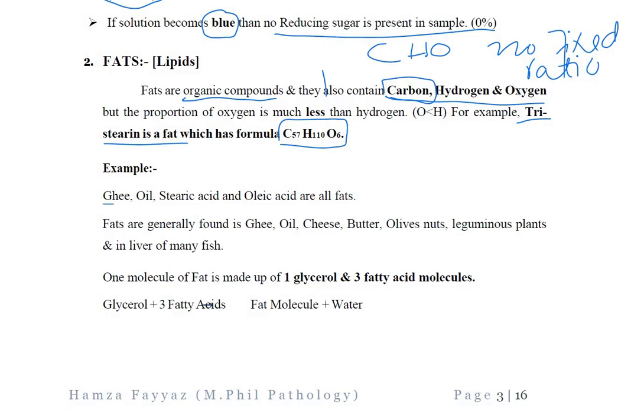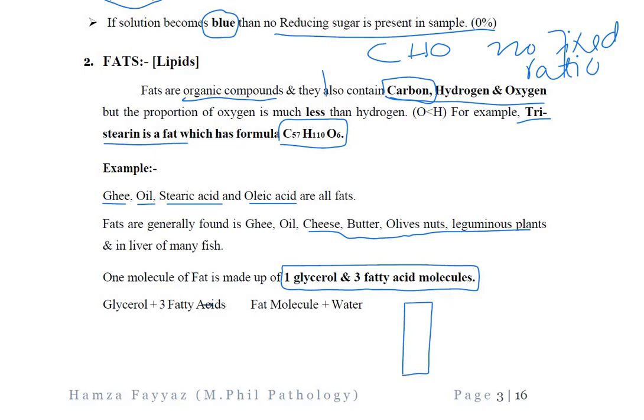Fats are present in ghee, oil, stearic acid, oleic acid, butter, cheese, olives, leguminous plants, etc. Now, one fat molecule is made up of one glycerol and three fatty acid molecules. For example, this is one glycerol, and this is one, two, three.